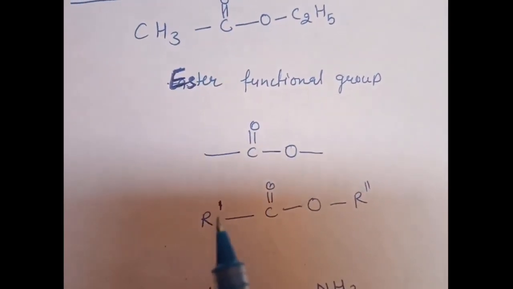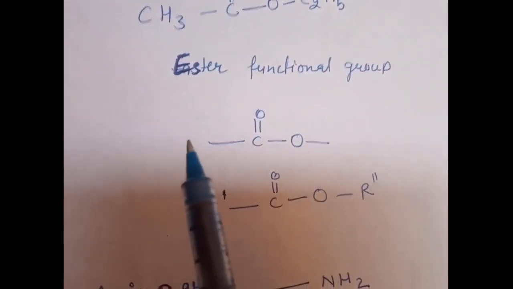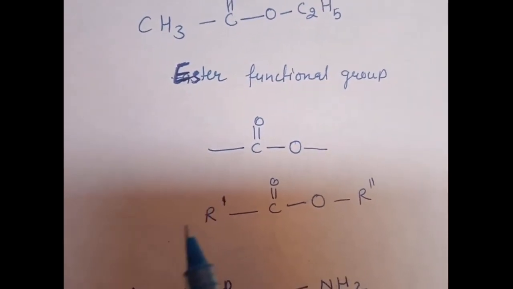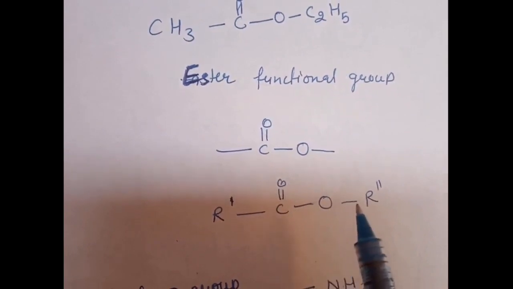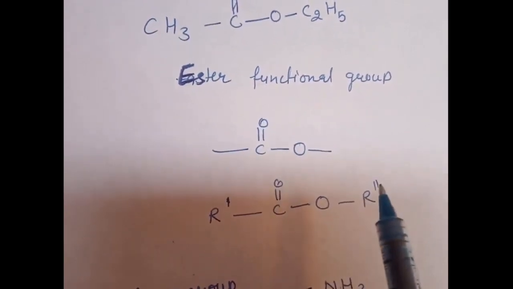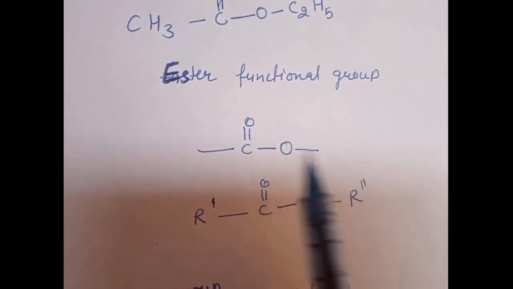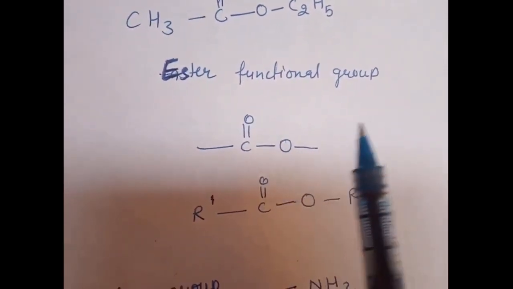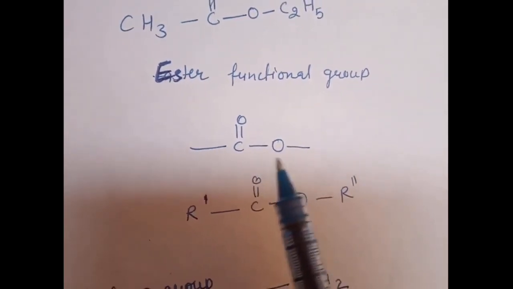So if R dash is the chain which is getting connected here, then R dash C double bond O, single bond O, R double dash. That means here another carbon chain will get attached. So this is the ester functional group represented by C double bond O, COO.